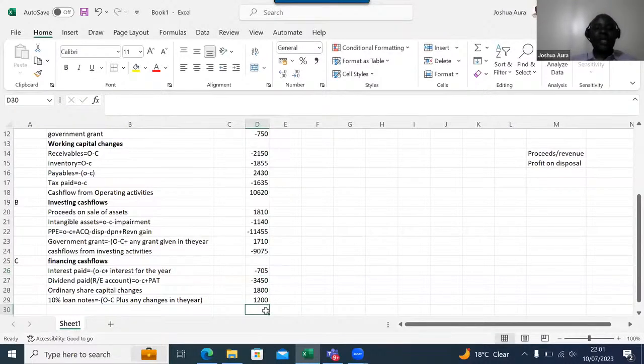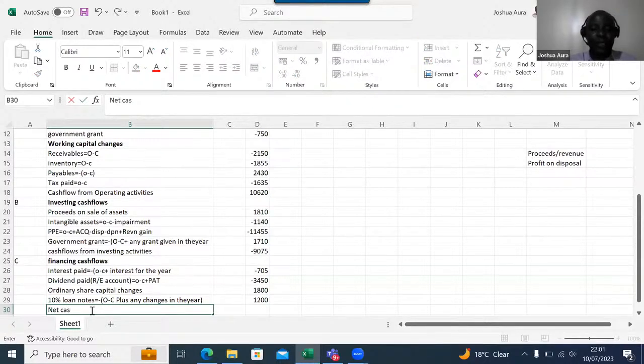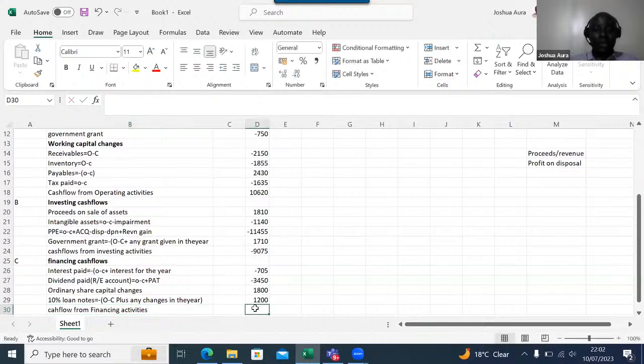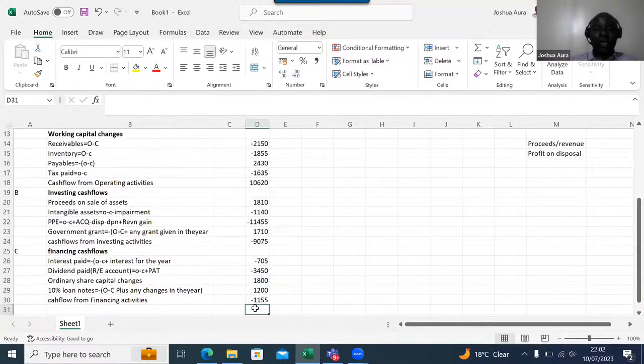So is there anything you think we may have forgotten here? So this is the net, not net, but just cash flow from financing activities. So you'll come and add this. So it is alt equals enter like that. So these three, of course, you can bolden them. So bold. We have this one here is bold.